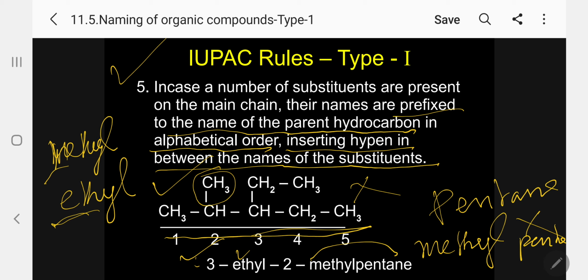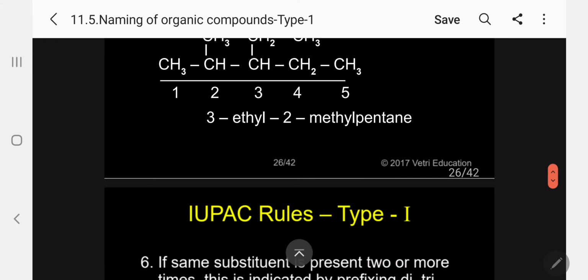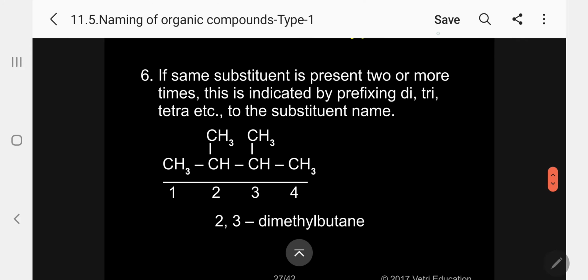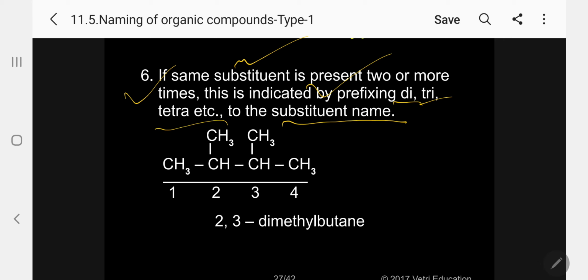Parent hydrocarbon, alpha carbon, inserting a hyphen in between the name of the substituent. Please follow. So rule number 6: if the same substituent is present 2 or more times, methyl or ethyl or anything, this is indicated by prefixing di, tri, tetra, etc. to the substituent name.